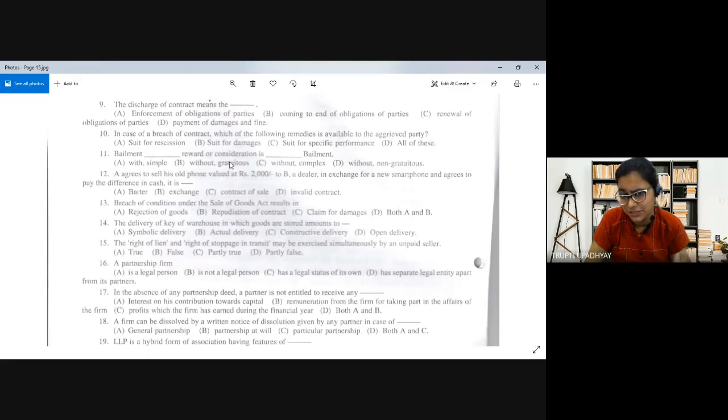So no consideration is there. A agrees to sell his old phone valued at rupees 2000 to B, a dealer, in exchange for a new smartphone, and agrees to pay the difference in cash. It is A. Barter, B. Exchange, C. Contract of sale, D. Invalid contract.